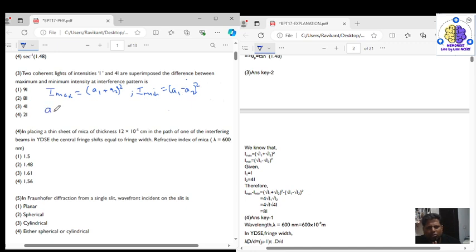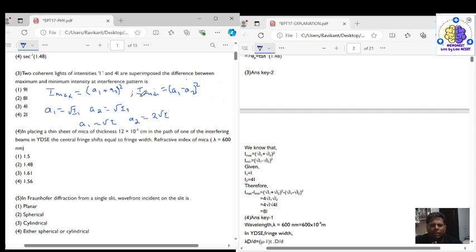And what are A1, A2? A1 is the amplitude, so A1 is related to the intensity of the first source as under root of I1, and similarly A2 will be equal to under root of I2, right. So here in this question, A1 will be written as root I, and A2 will be written as 2 root I, right.